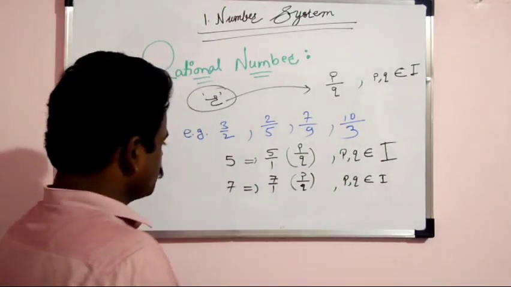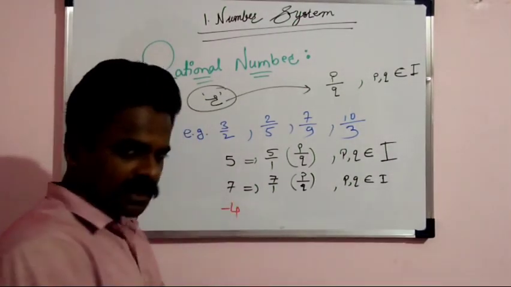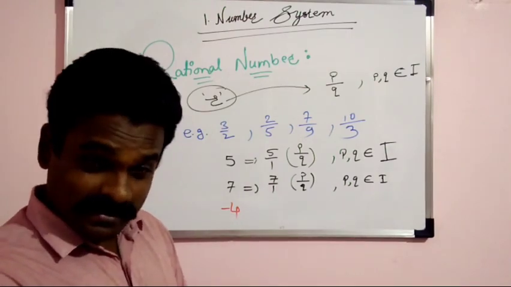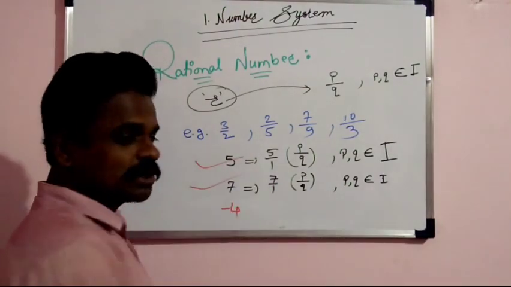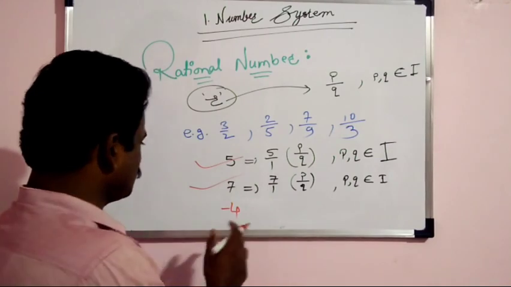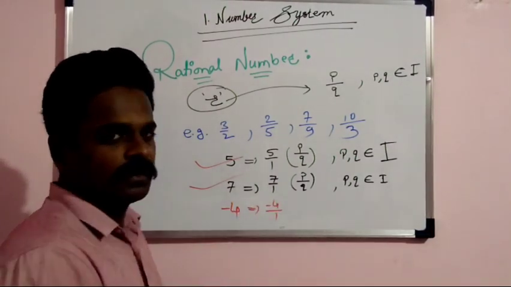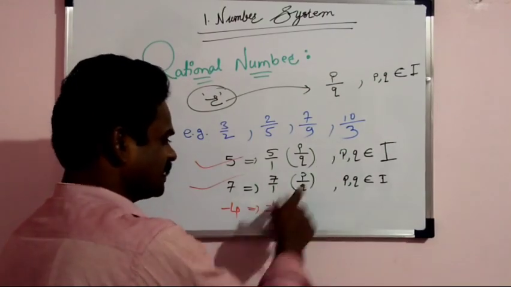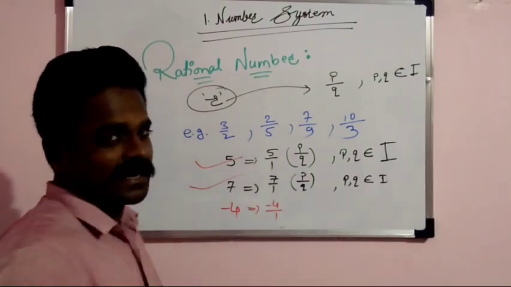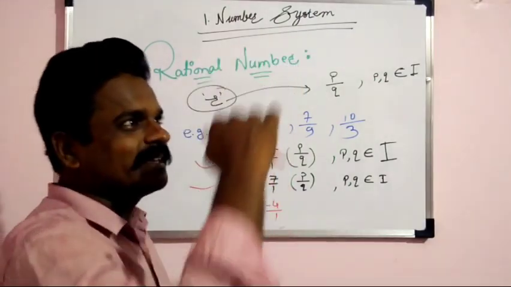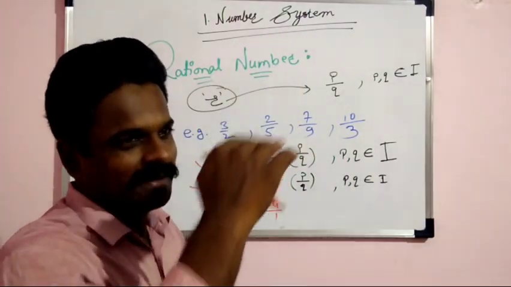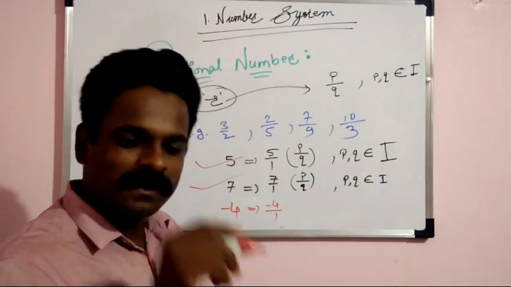Now tell me, is this minus 4 a rational number or not? Yes. If you are clear with these two concepts, then we can easily say that this minus 4 we can write in this manner, minus 4 upon 1. This minus 4 is an integer. This 1 is again an integer. So integer upon integer, it's a rational number.